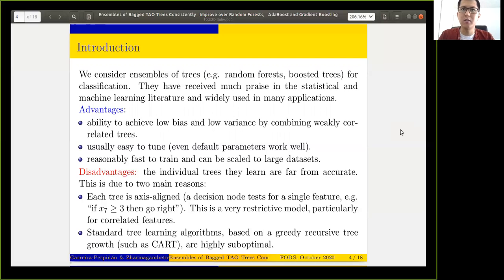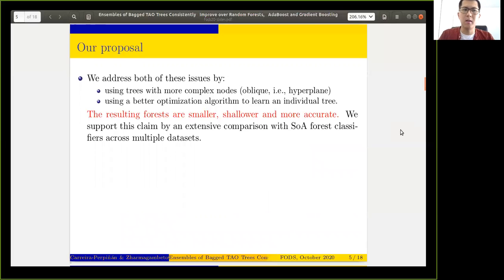Second, such axis-aligned trees are usually trained using recursive greedy algorithms such as CART or C4.5, which are shown to be highly suboptimal. In this paper, we address both of these issues, and our idea consists of two parts. First of all, we use more powerful and more flexible trees, such as trees having oblique splits and linear leaves. Next, we use an algorithm which can optimize such trees well. Our results show that even with a single tree, the improvement is dramatic in terms of accuracy and model size, and ensembling them achieves even better results.